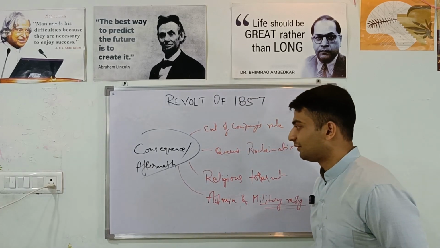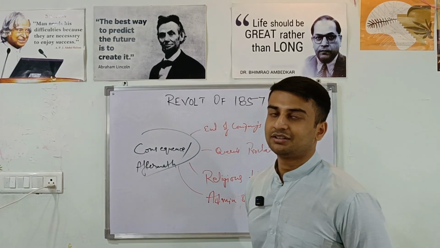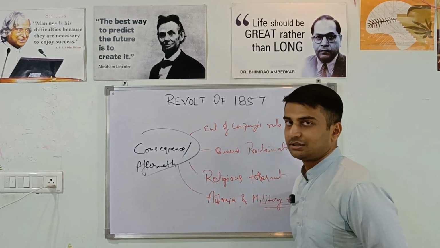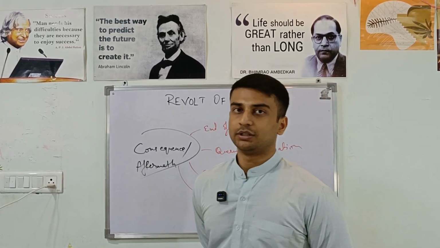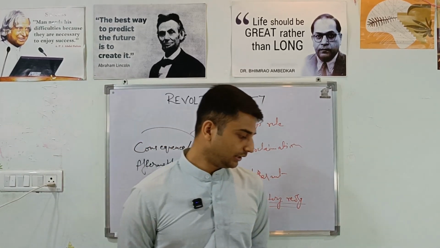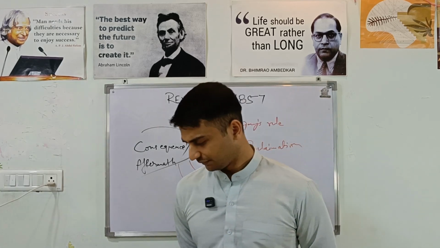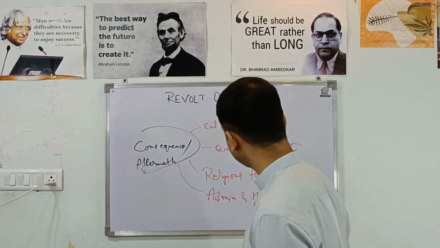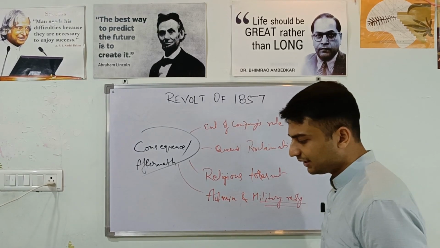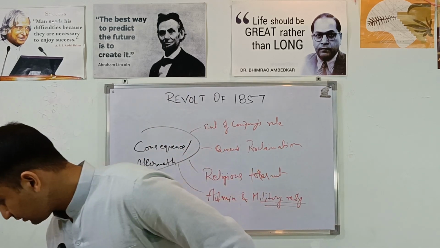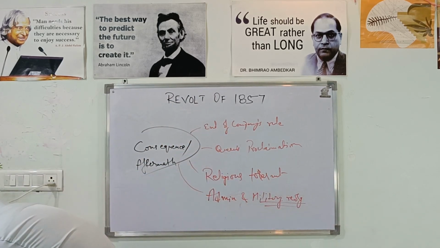Okay? The territorial annexation by the Britishers might have stopped, which it did, but the systematic economic loot had only begun. They looted Indians like anything, exploited us like anything. And what else happened? Religious tolerance. They said that they won't be disturbing much of the customs and traditions of the country. They also said that Indian rulers' rights were recognized.